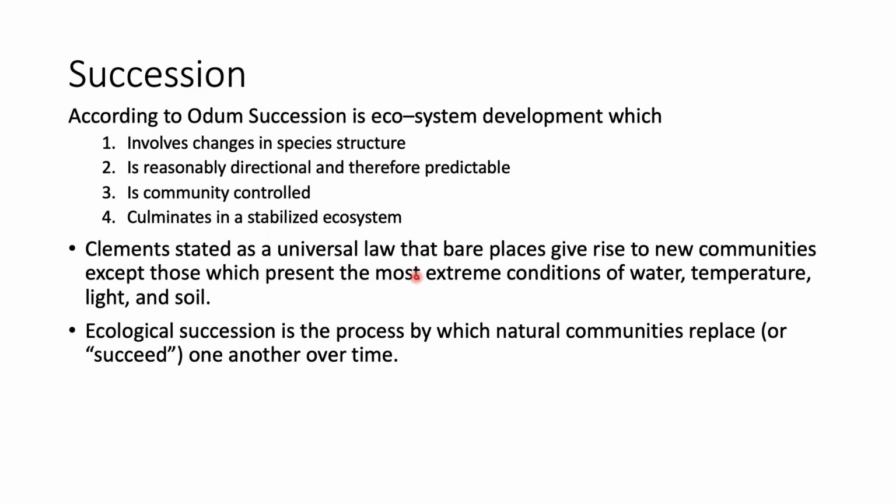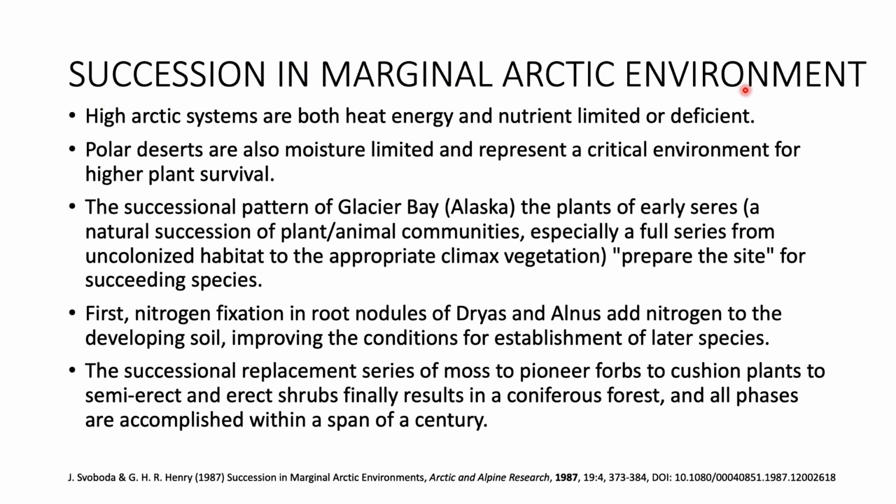Clements stated as a universal law that bare places give rise to new communities except those which present the most extreme conditions of water, temperature, light and soil. Ecological succession is the process by which natural communities replace or succeed one another over time. And succession in marginal Arctic environment. The high Arctic systems are both heat energy and nutrient limited or deficient. Polar deserts are also moisture limited and represent a critical environment for higher plant survival.